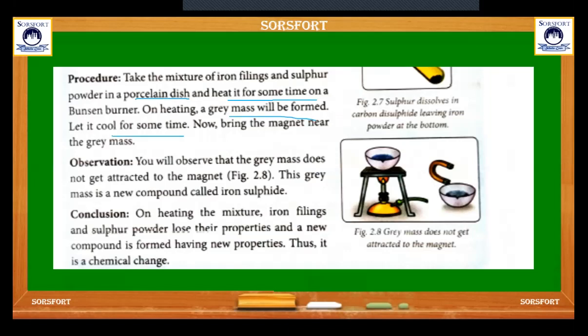Let it cool for some time. Now bring the magnet near the gray mass. You will observe that the gray mass does not get attracted to the magnet. This gray mass is a new compound called iron sulfide. So the conclusion is that on heating the mixture, iron filings and sulfur powder lose their properties and a new compound is formed. So it's a chemical reaction.